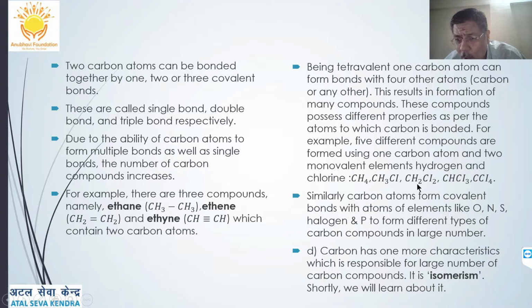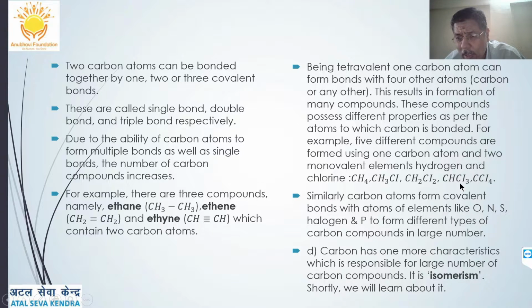CH2Cl2, that is dichloromethane or methylene dichloride, in which 1 carbon is attached to 2 hydrogen atoms by single covalent bonds and 2 chlorine atoms by single covalent bonds. Then this is CHCl3, chloroform, which is an anesthetic agent too, or it was used earlier.